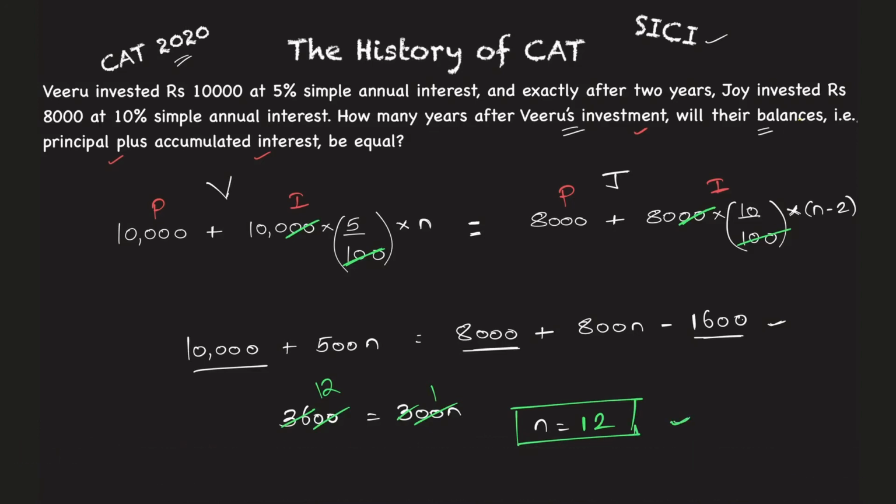Okay, because it is being asked for how many years will be Viru's investment. So Viru is investing for n number of years, and n is equal to 12 when the total investment, that is principal plus interest, will be equal. There's a TITA question, so directly put the answer for that.